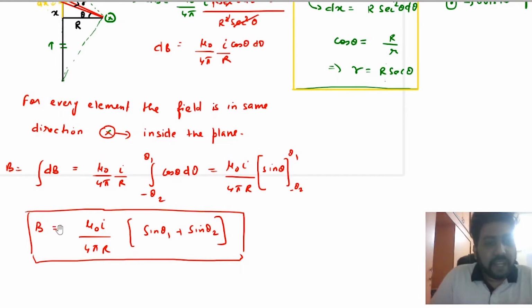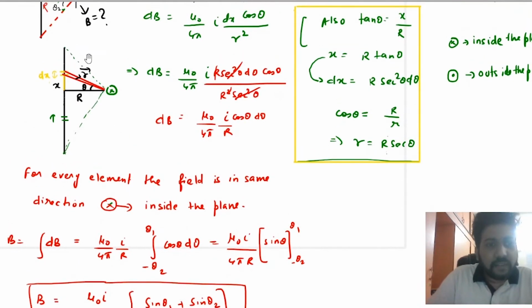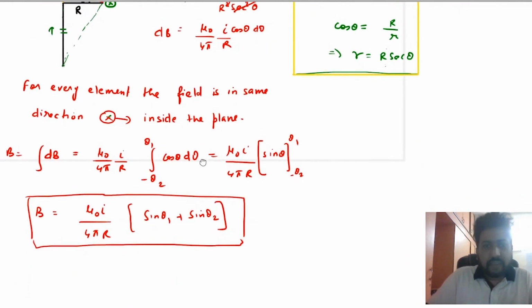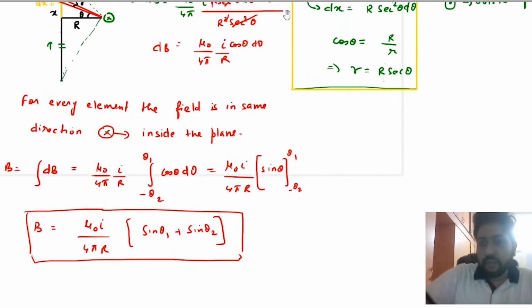So the magnetic field due to a straight current carrying wire at any point at a distance capital R from the wire is equal to mu naught I upon 4 pi r times (sin theta 1 plus sin theta 2), where theta 1 and theta 2 are the angles subtended by the end points of the wire at the point P. Okay, so this is the formula that you have to remember. This is the formula for the magnetic field due to a straight current carrying wire at any point P. So B is equal to mu naught I upon 4 pi r (sin theta 1 plus sin theta 2).